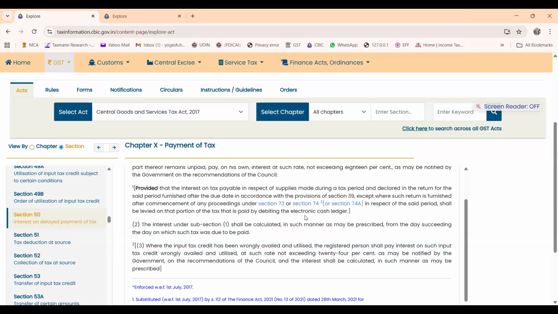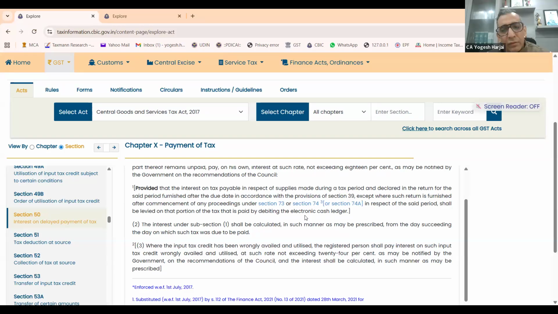But if we go through how the term supply made has been used in section 31, which speaks about invoices to be issued, and section 22, which speaks about registration, then it is only linking itself with the invoices being issued rather than the advances being received, because we have to see how this term has been used across the statute. Yes, the litigative aspect, I am not saying that it is a clear-cut aspect, but these are the two issues where we have taken a stand on this point and thought worth sharing during the course of discussion under section 50. I think for time of supply, that's where the deeming fiction comes in. That's how I feel.